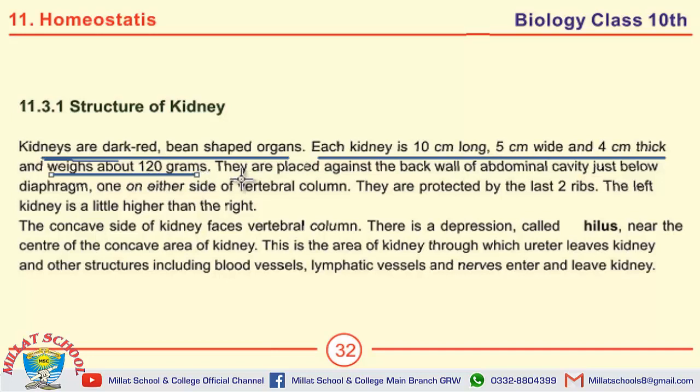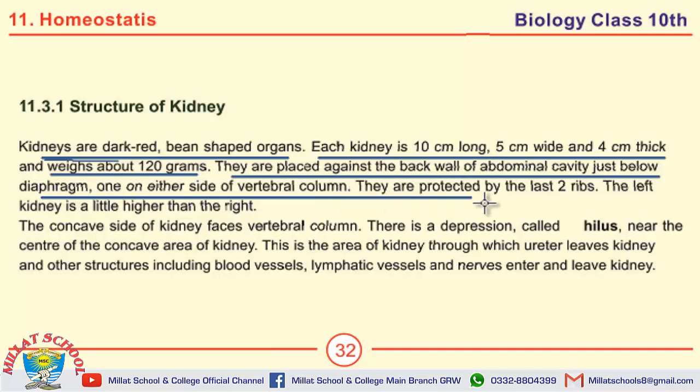Write location of kidney in body. They are placed against the back wall of abdominal cavity just below diaphragm, one on either side of vertebral column. They are protected by last two ribs. The left kidney is little higher than the right.